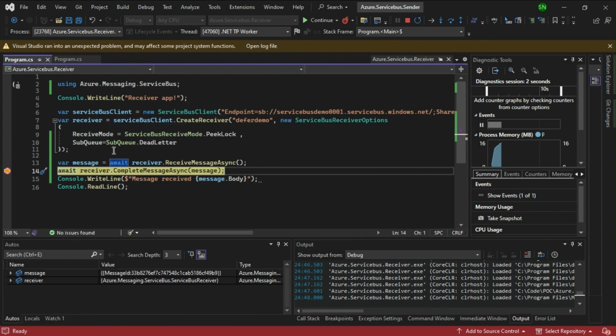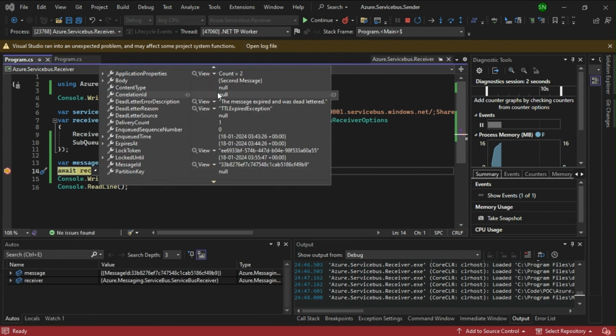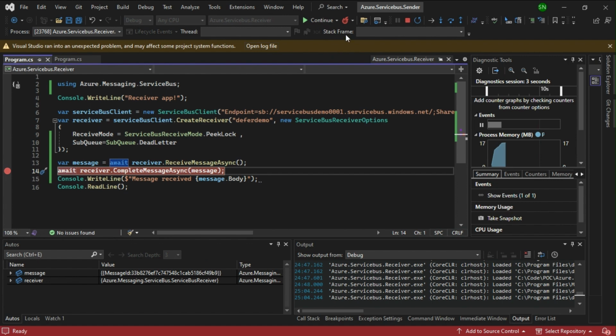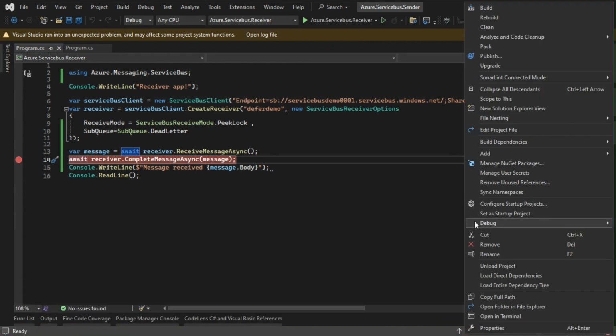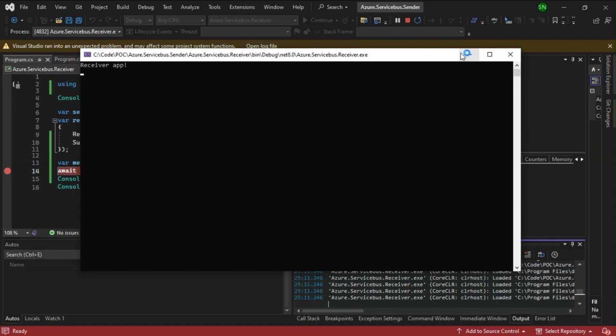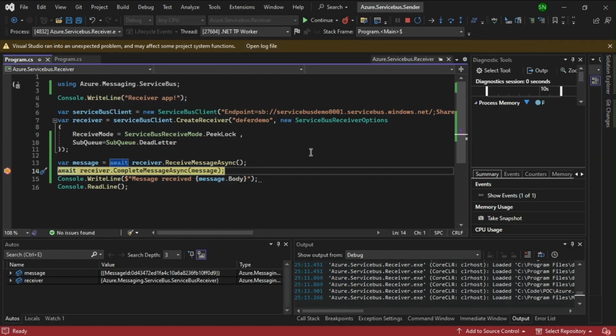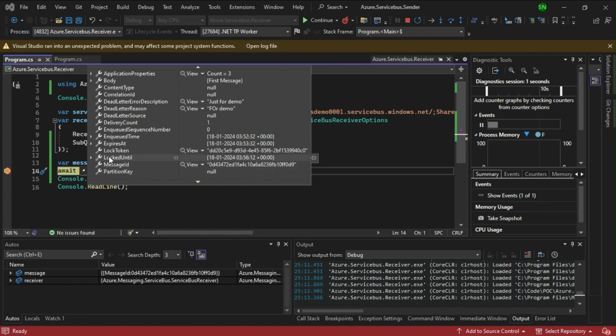Our receiver application started. The first message, which should be the second message from our previous try, will have only two properties, dead letter reason and dead letter error description, which came by themselves. Now we'll start again, because it will not automatically receive the second message. I'm starting the receiver application again to receive the explicitly moved message. Yes, now we should get the explicitly moved message.